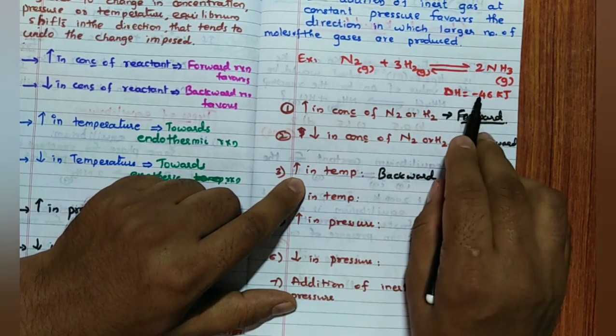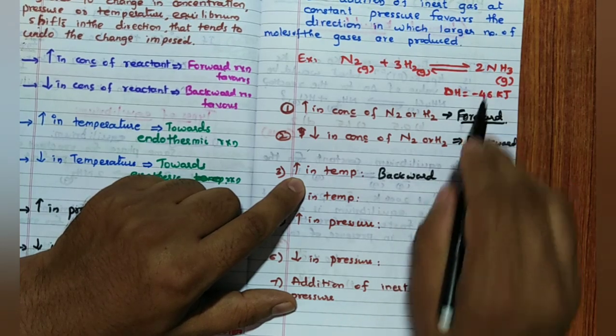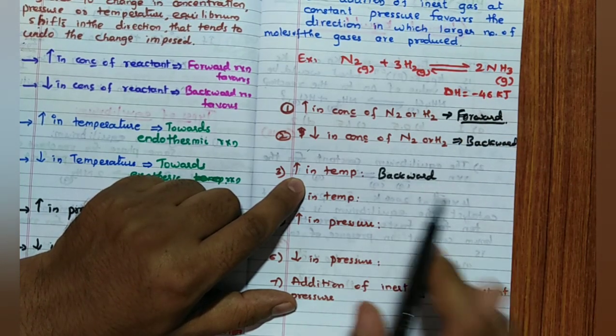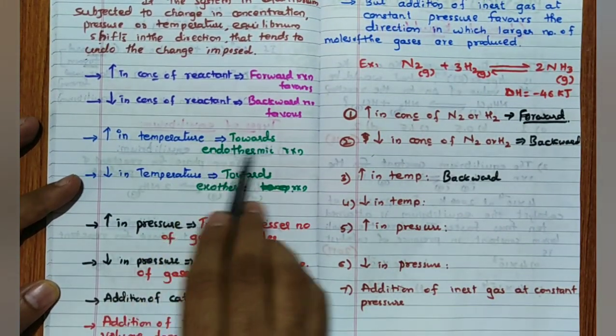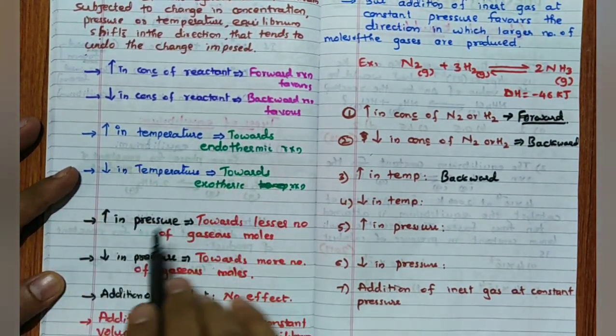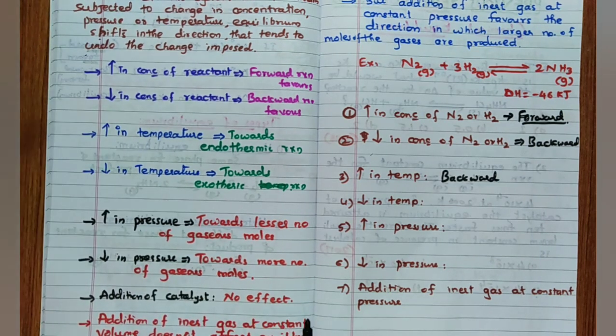Backward. Remember, if it is exothermic, backward. If it is endothermic, forward, I will write. Remember that. Andre, you cannot write like this, see, forward, backward I have written. But here I have not written that one, because when it is temperature and pressure, it depends on the particular reaction. Which reaction they will give in the exam, depending on that you have to decide.